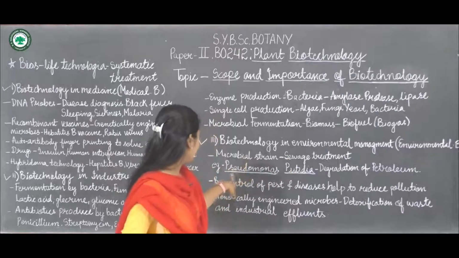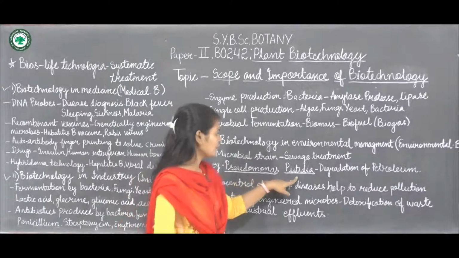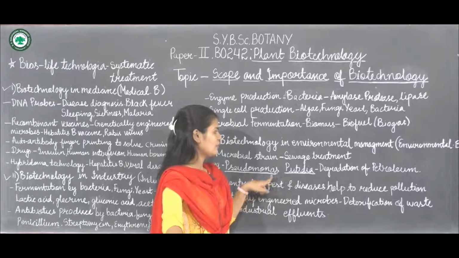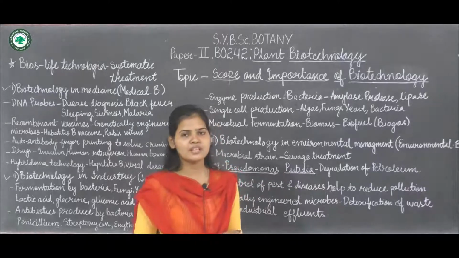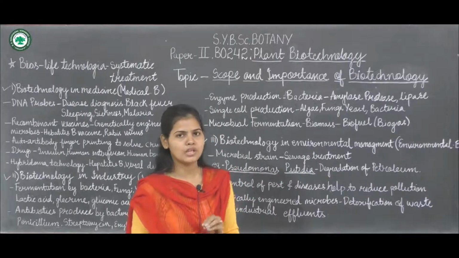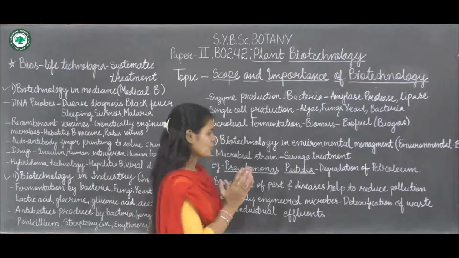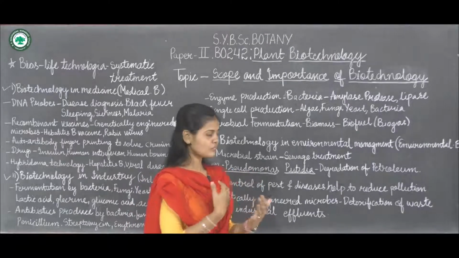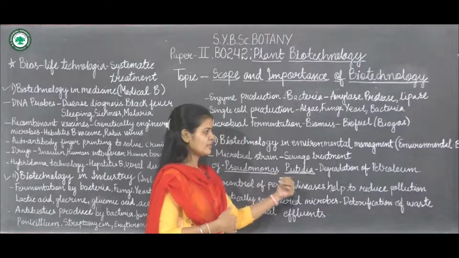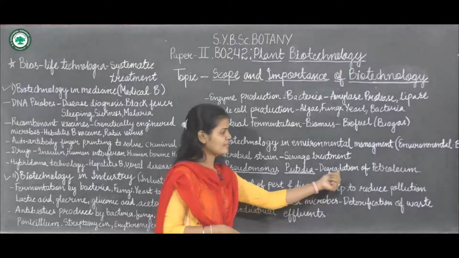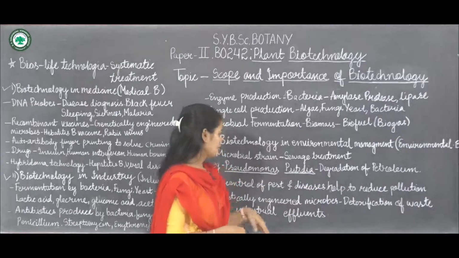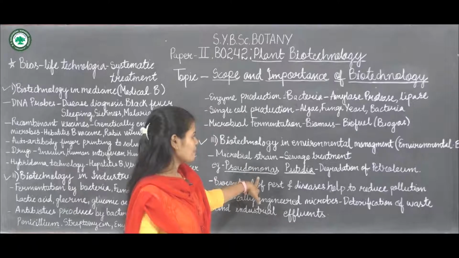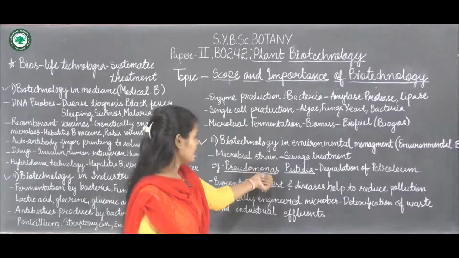An example is Pseudomonas butyrrhea. This is a microbe which is utilized for degradation of petroleum and also for oil spills. So by using microbes there is degradation of the waste, that is degradation of the petroleum. So by using biotechnology there is also degradation of the petroleum.